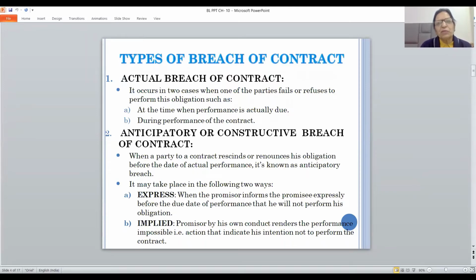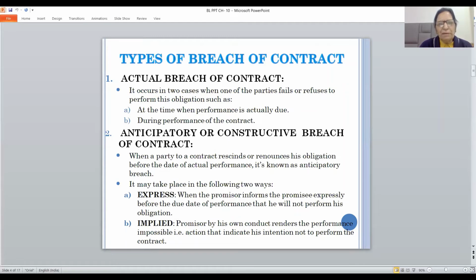Now, what are the two types of breach? Before I explain the two types of breach, friends, I would like to take up an example regarding breach. Say A agrees to sell his Honda City car to B on 15th of July for 3 lakh rupees. He has told him that he will deliver the car on 18th of July. Now, he has got the advance from B, but he has not delivered the car on 18th of July. Then we will say there is a breach on the part of A.